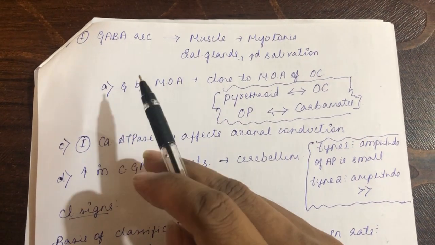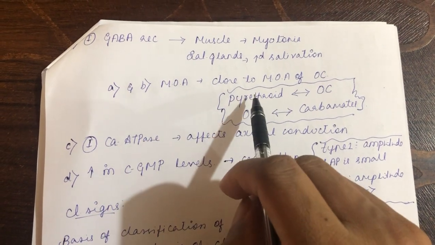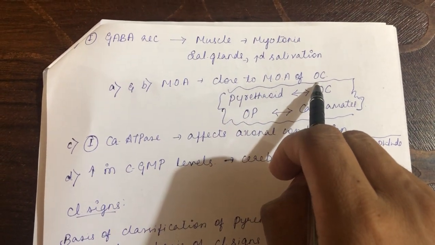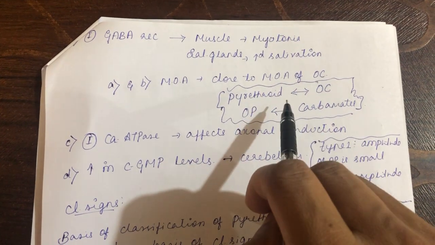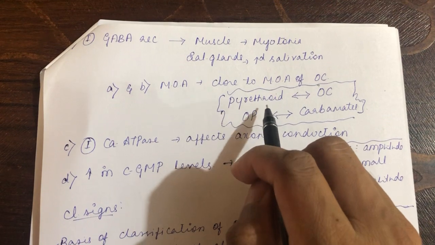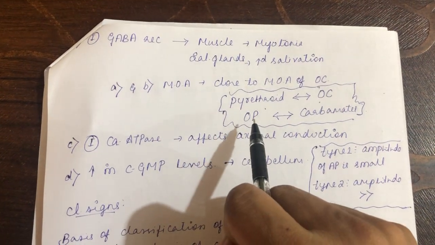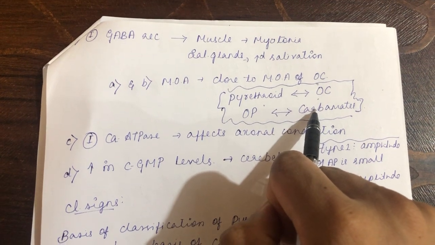If you think of the first and second mechanisms of action, this is very closely related to the organochlorine compound. In a nutshell, what we used to say under the pesticide category is that pyrethroid action is similar to organochlorine action, and organophosphorus action is very similar to the carbamates.